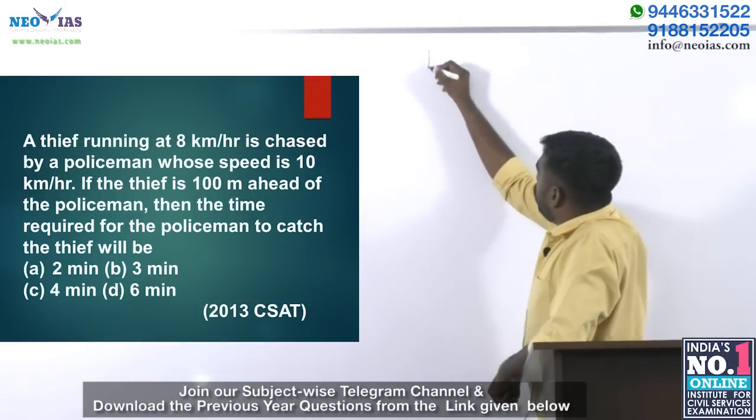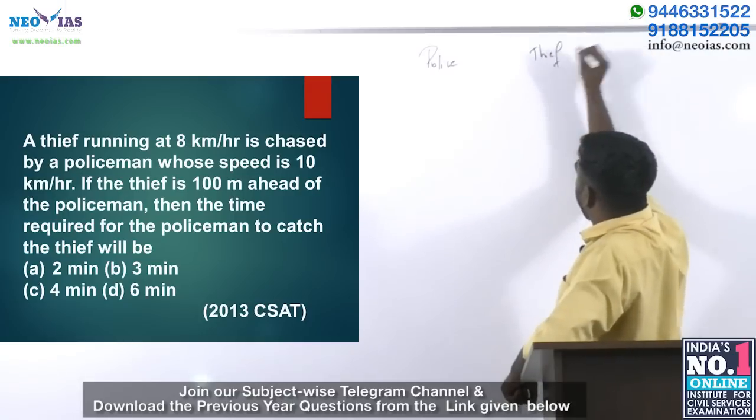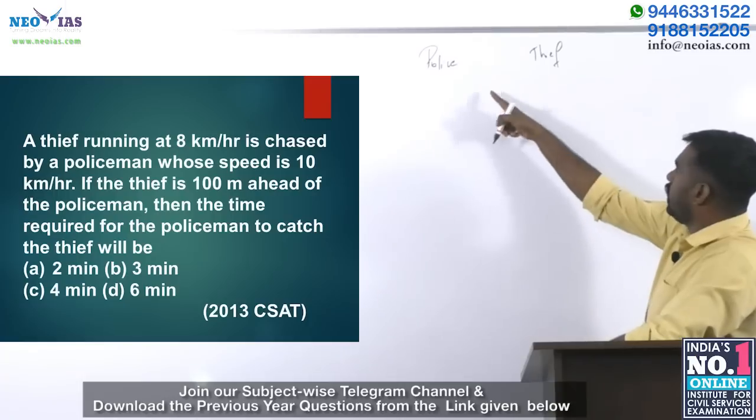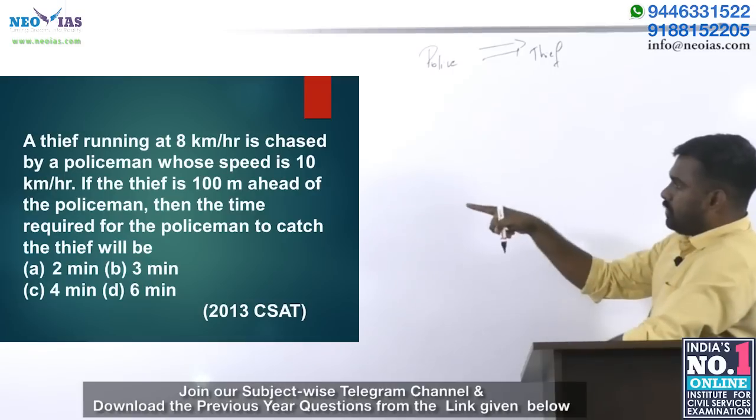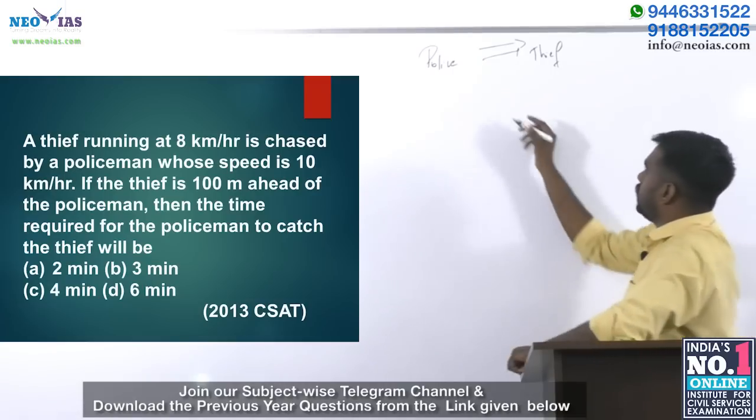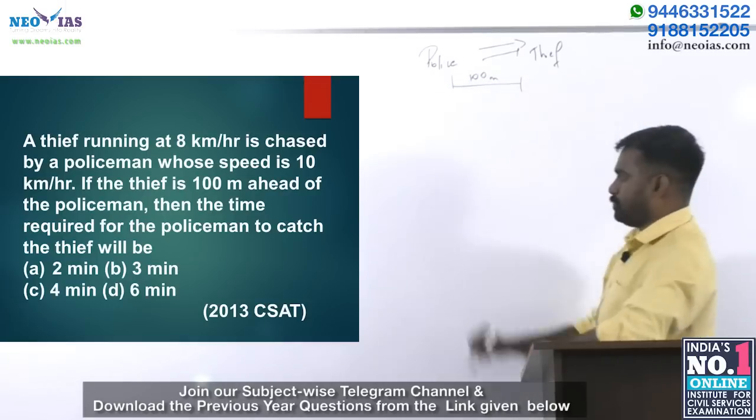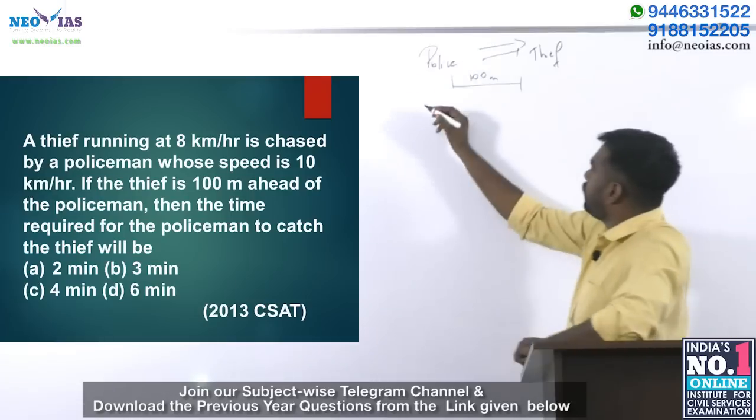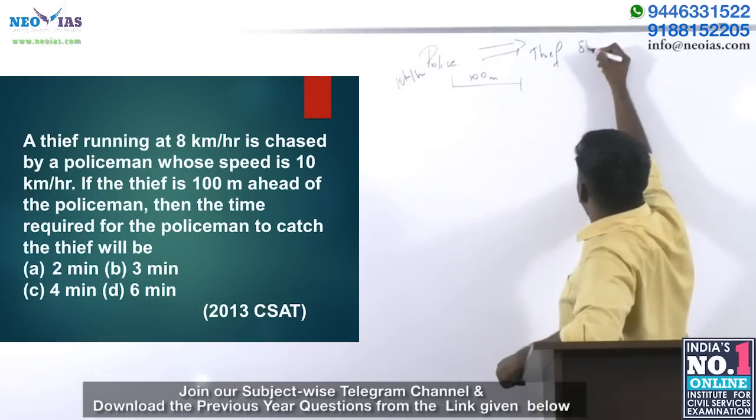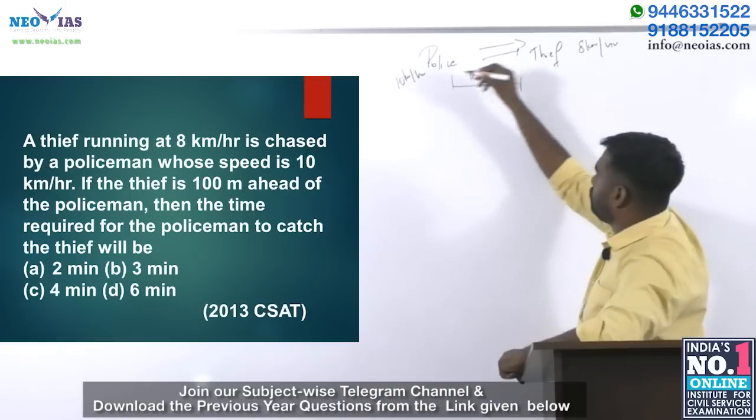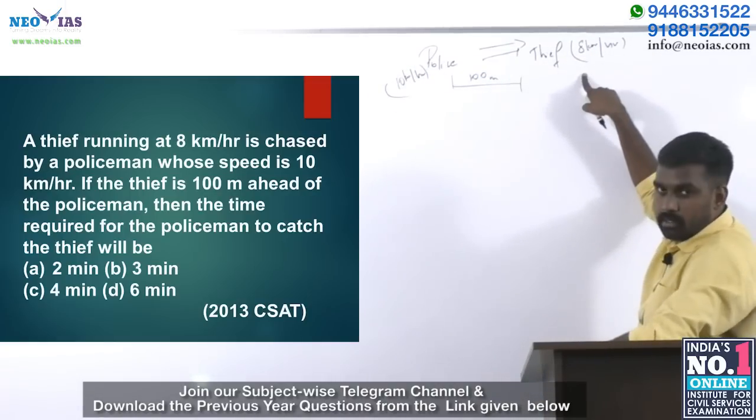Imagine a policeman is here and a thief is here. What is this difference? The thief is running in this direction, right? If the thief is 100 meters ahead of the policeman, so this gap is 100 meters, his speed is 8 km per hour, and the policeman's speed is 10 km per hour. The policeman is much quicker than the thief.